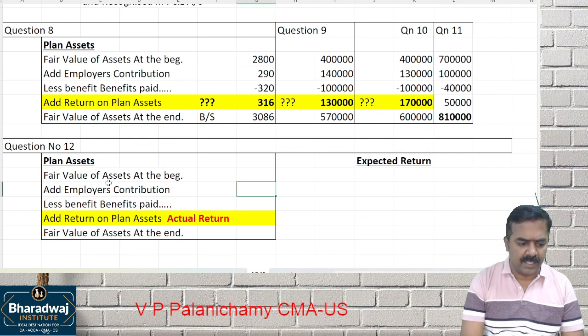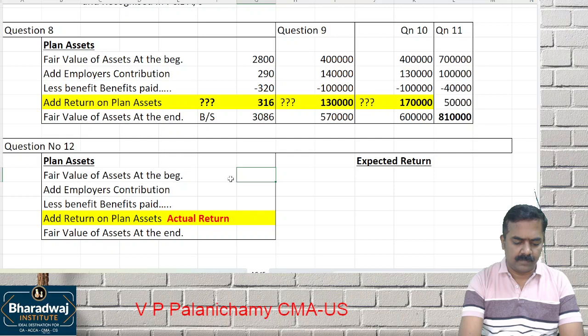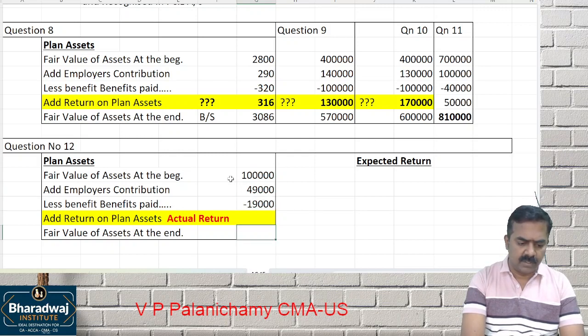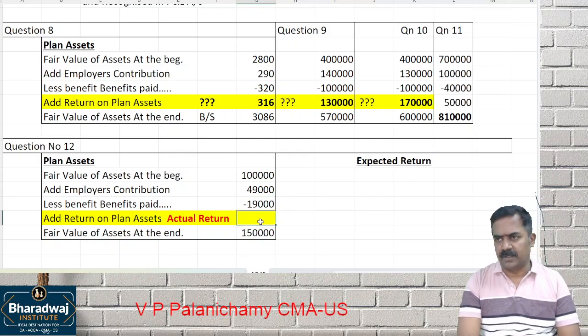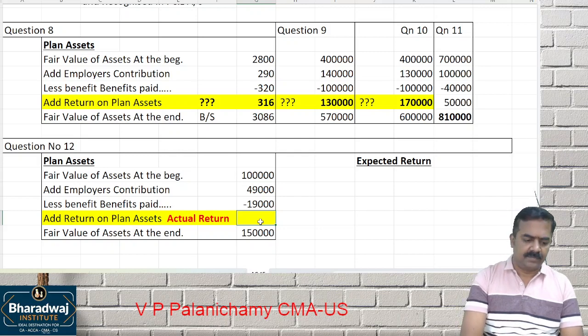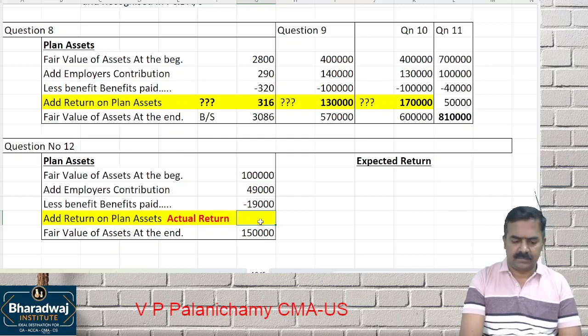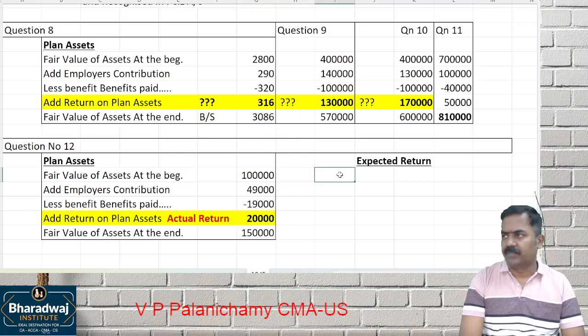First, let us work out the actual return. What is the fair value of assets at the beginning of the year given in the question? What is employer contributions received? What is the benefits paid? What is the fair value at the end of the year? 1,50,000. It's a balancing figure as usual. How much? 20,000 is which return? Actual return.